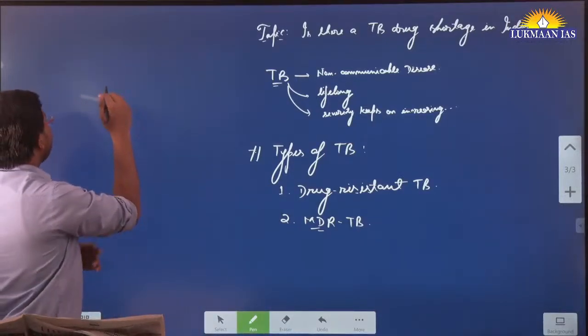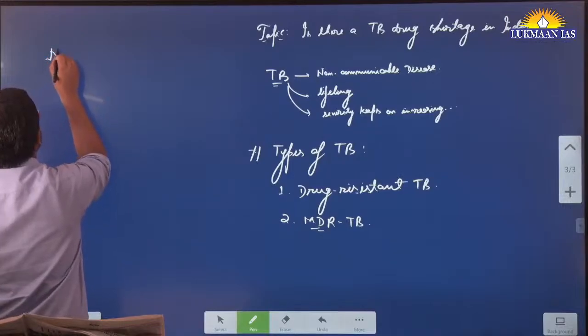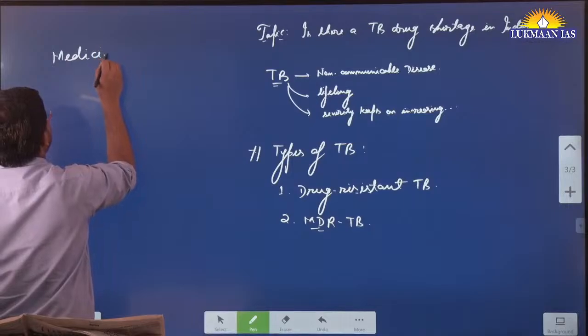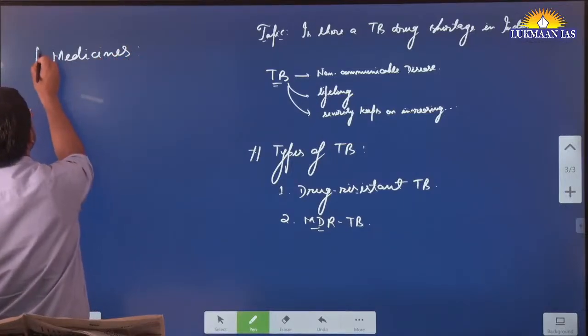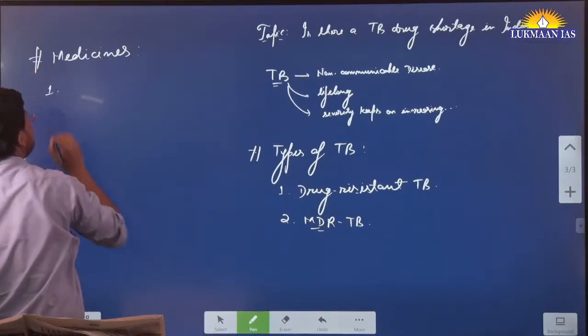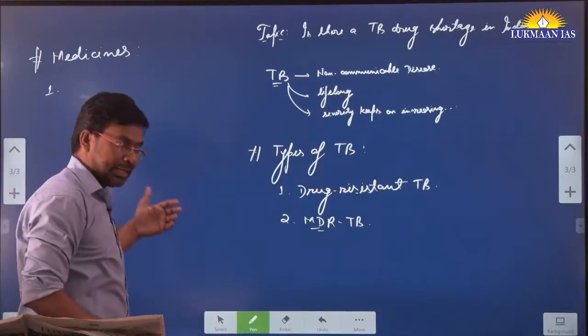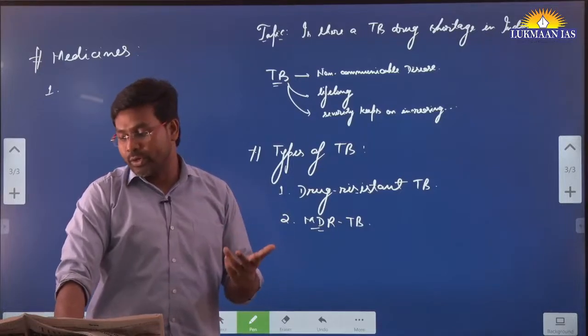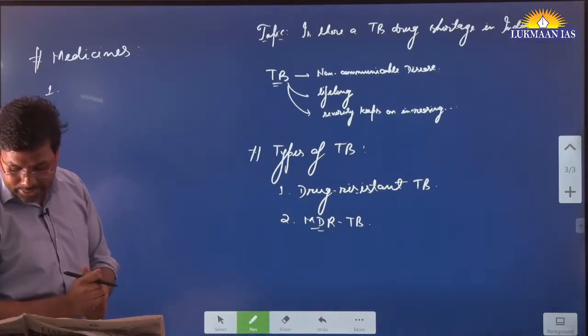So I am going to quickly write the names of medicines related to TB, just for understanding, because in the prelims exam they may give the names of medicines and ask what these medicines are used for treating. So you will be able to write an answer.